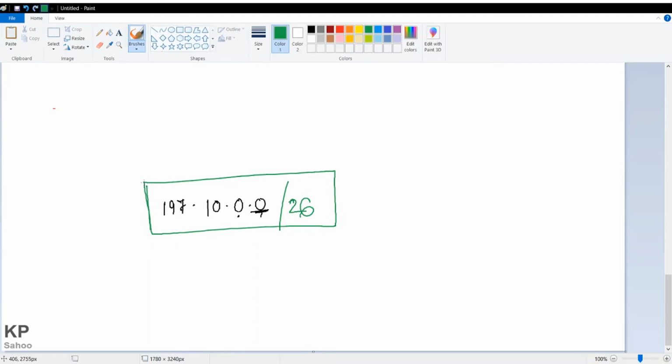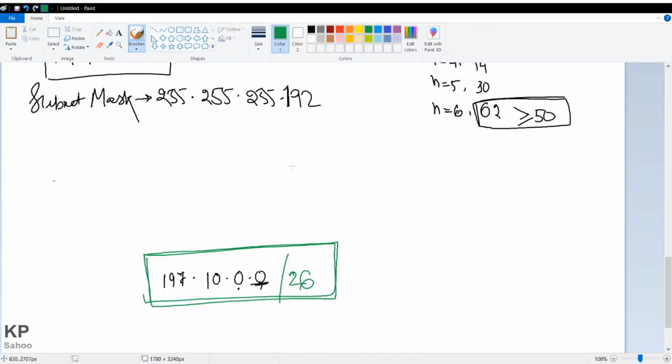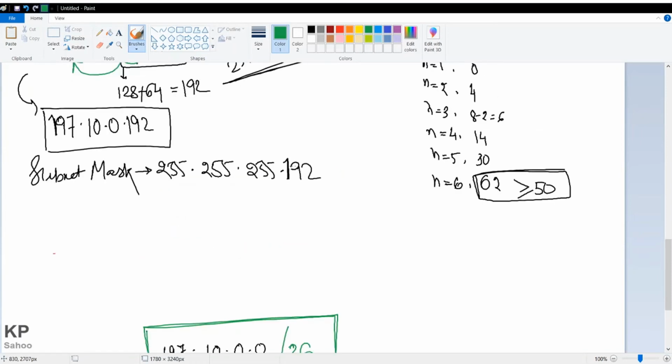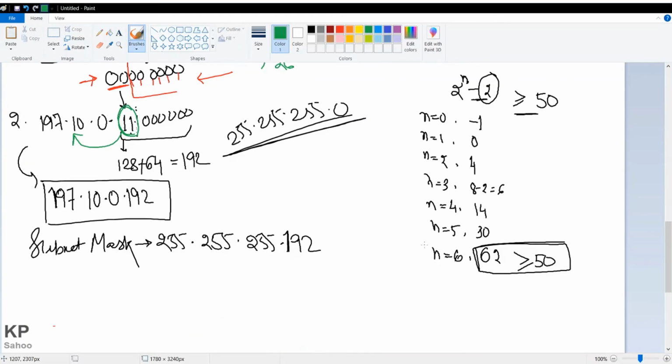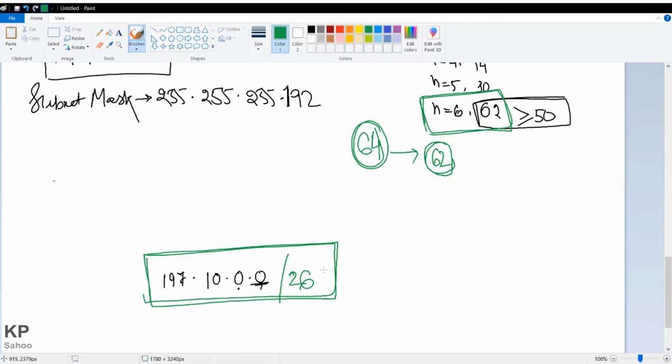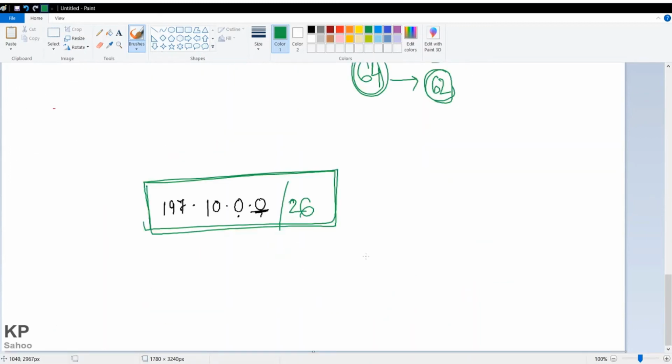This is the subnetted value, and now we have to divide the network. How to divide? When n was 6, we got the value 64, right? The total value was 64. But how many hosts can be added? Only 62, because 2 IPs cannot be allocated. In total we are getting 64 IPs, but from 64 IPs we can only use 62. 62 are usable IPs. So we need to add 64 with them.